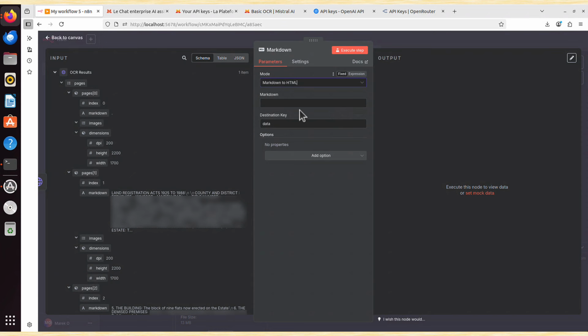There is one little issue though, because if all your documents had only one page, then you would have to go here. Page 0 is basically the first page. You would want to drag this Markdown, simply first change to expression, yes.